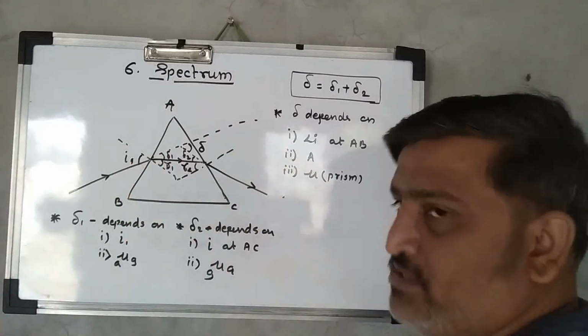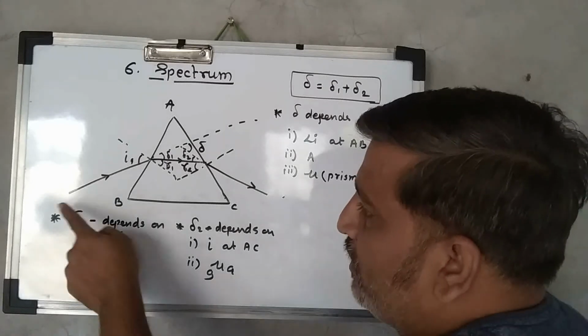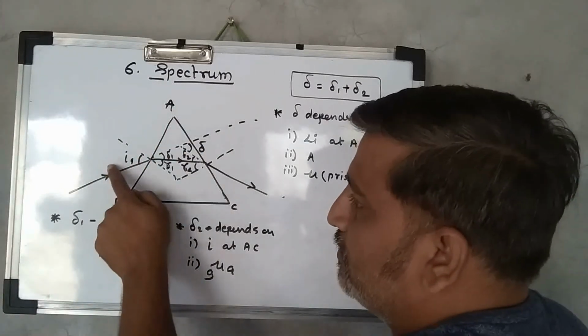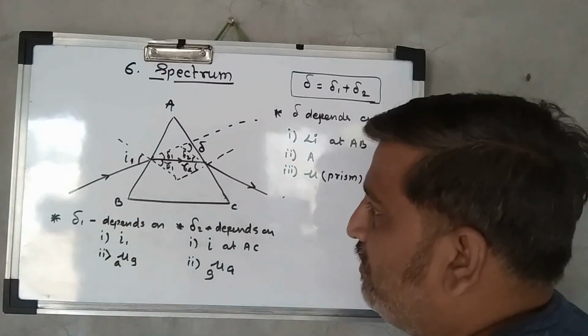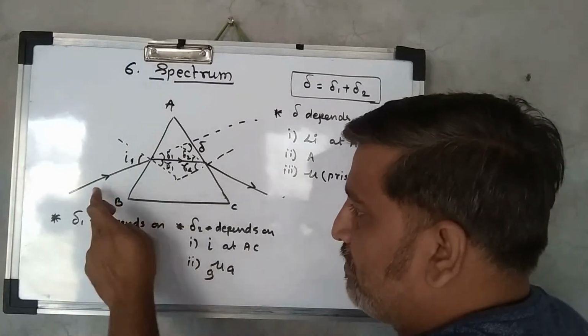ABC is a prism. Assume that a ray of light is incident on the face of the prism AB, making an angle of incidence, say I1. It is passing from air medium to glass medium, so rarer to denser.